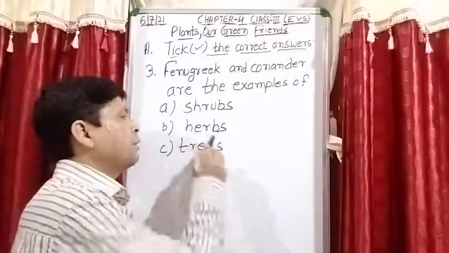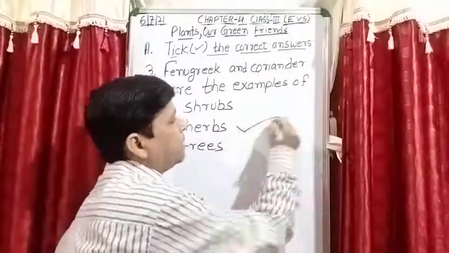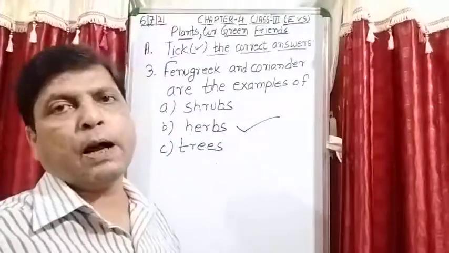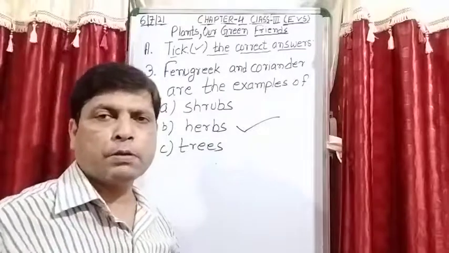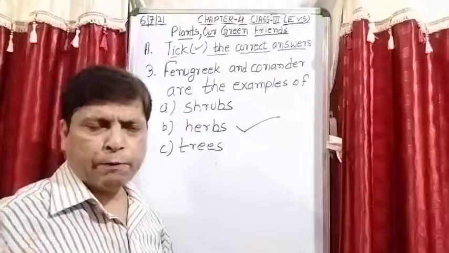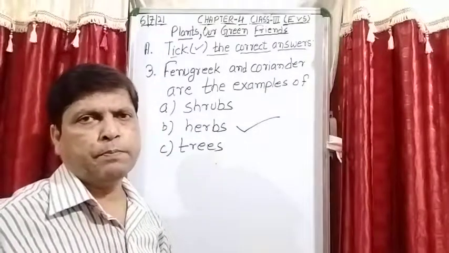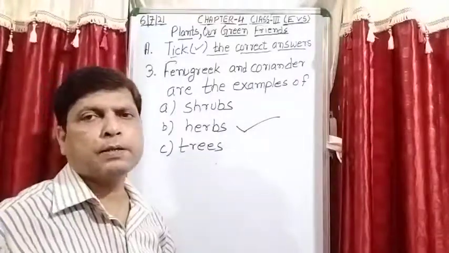Now it is option number B, herbs. Yes, this is the right answer. As you know, I already told you herbs are the plants with a very small height. Their lifetime is also less. Another thing is that herbs have a weak, soft green stem. Is it clear? So right option is option number B, that is the herbs.